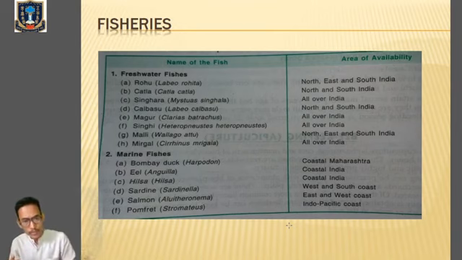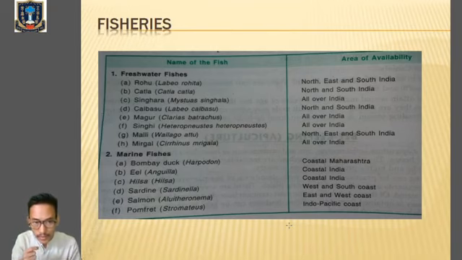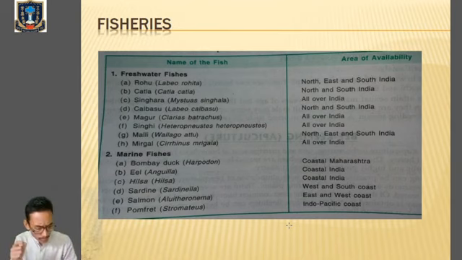Over here we have to go through table number 9.4, where we will find the important edible fresh water and marine water fishes of India. Edible means which can be consumed. You have to remember the names of the edible freshwater fishes and the names of the edible marine fishes. This usually comes in examinations. So, table number 9.4.